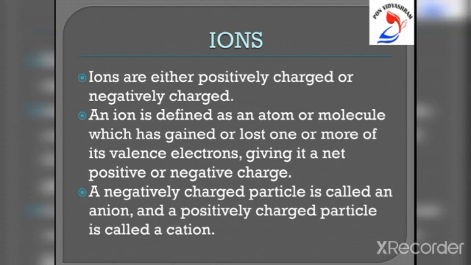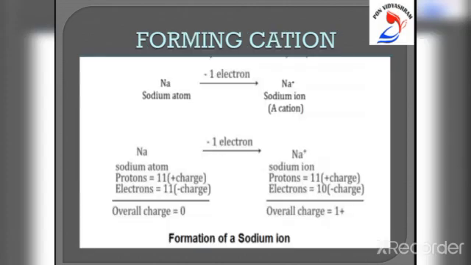There are 2 types of ions, cations and anions. A cation is formed by the loss of one or more electrons by the atom. Since a cation is formed by the removal of electrons from an atom, therefore a cation contains fewer electrons than the normal atom. The ions of all metal elements are cations.